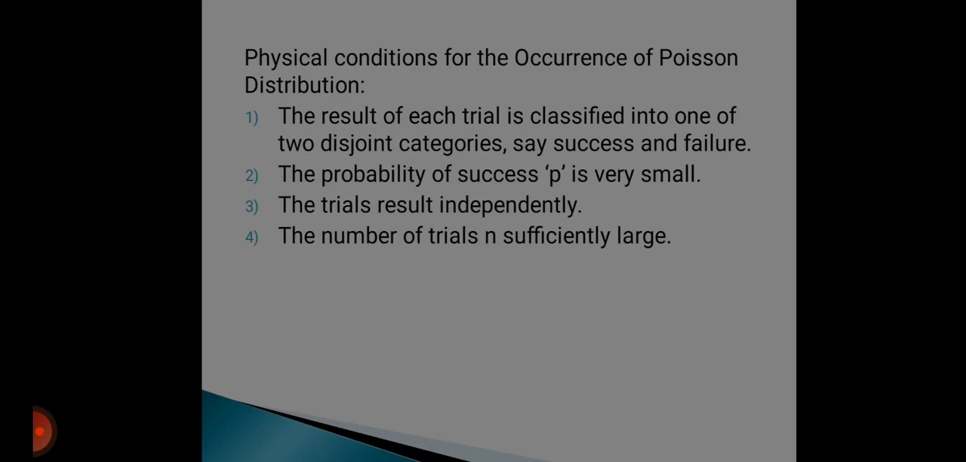Next point, physical conditions for the occurrence of Poisson distribution. First, the result of each trial is classified into one of two disjoint categories, say success and failure. Second, the probability of success p is very small. Third, the trials result independently. And fourth, the number of trials n is sufficiently large.